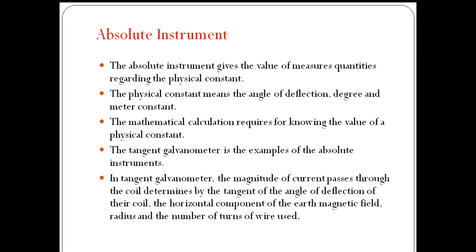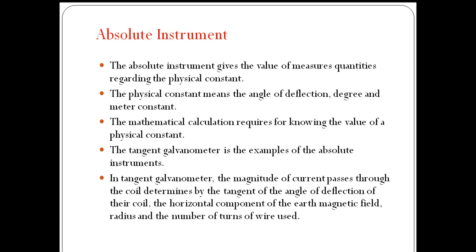The meter constant or physical constant will be calculated for a given meter. From the reading obtained from the meter, we calculate with the physical constant, and then we get the actual value of measurement.